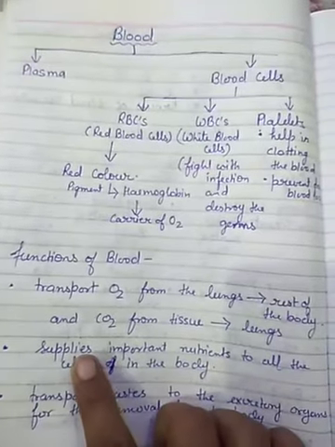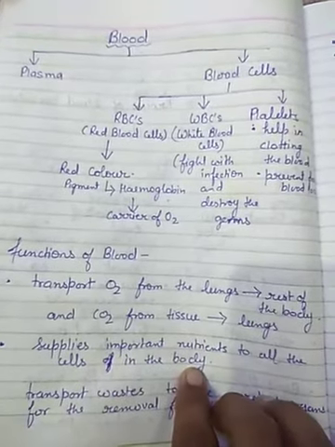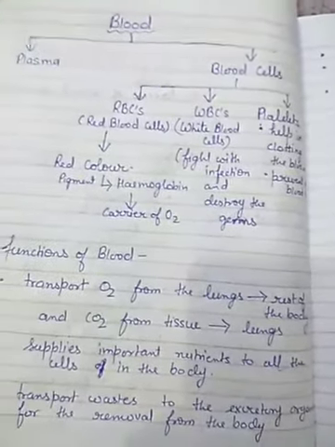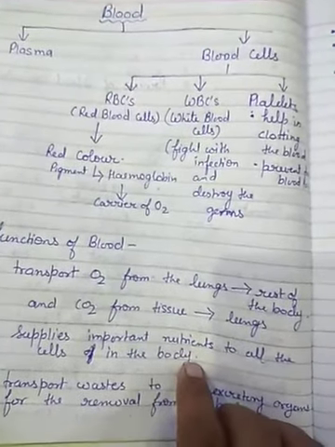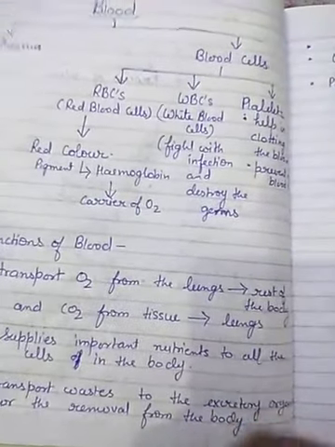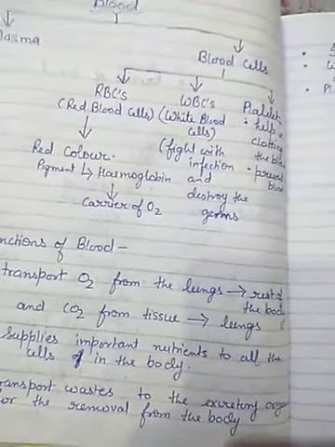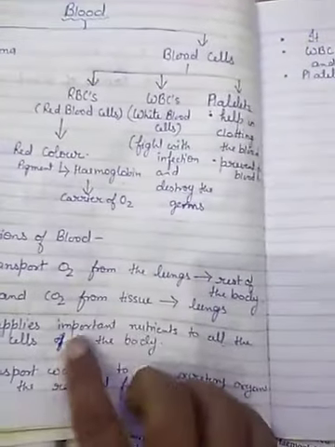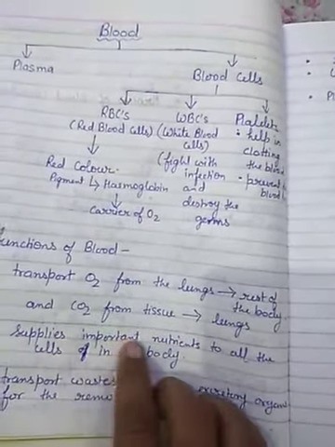Second function of the blood is it supplies important nutrients to all the cells in the body. Whatever we are eating, whatever nutrients we get after digestion, it supplies those nutrients to all the cells in the body, because we know that the body is made up of cells, and each and every cell of our body does work. If they are doing work, then they need energy also, and that energy they will get from the nutrients and oxygen, which are supplied by blood.